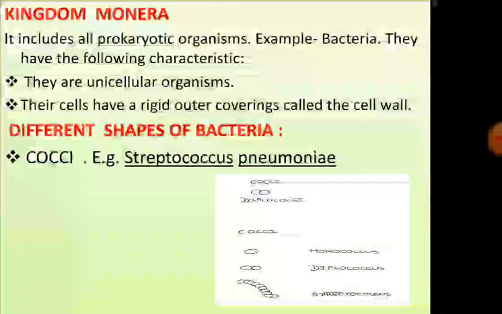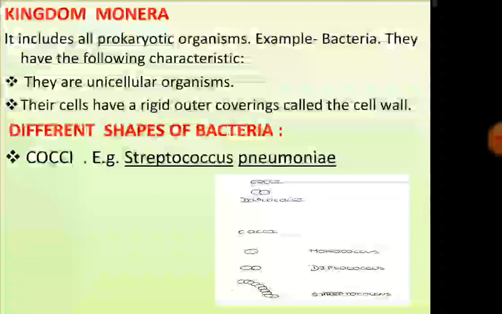They may be autotrophic or heterotrophic. For example, bacteria. They are unicellular organisms and their cells have a rigid outer covering called the cell wall.